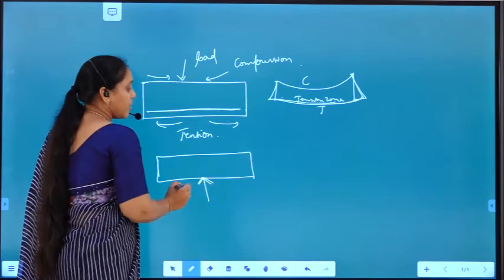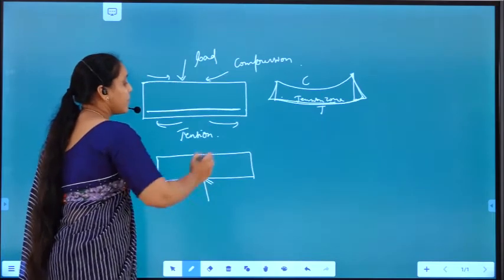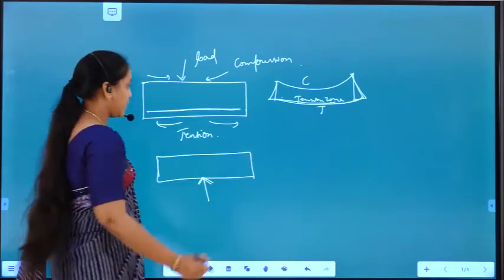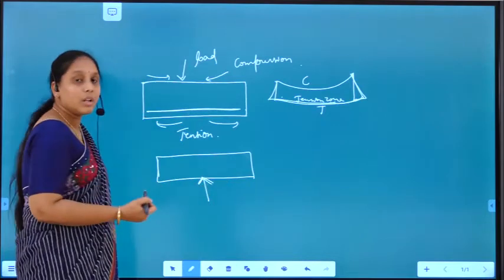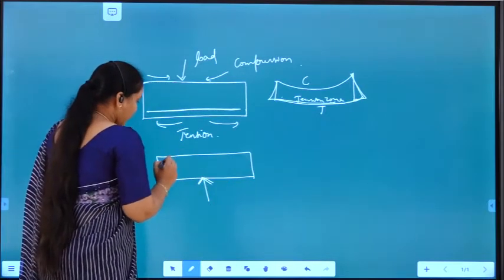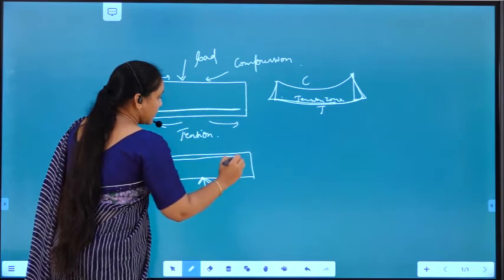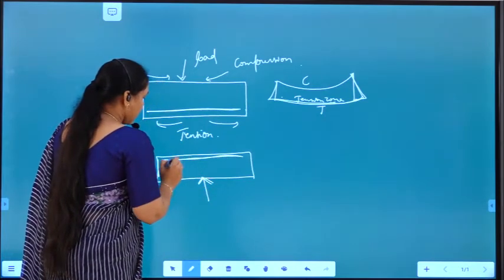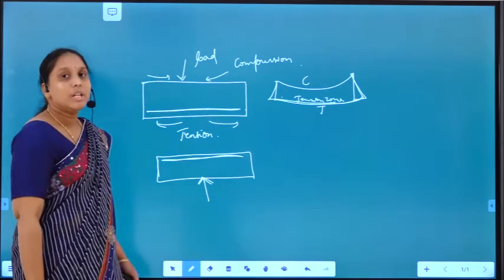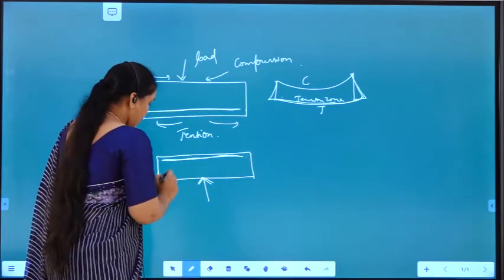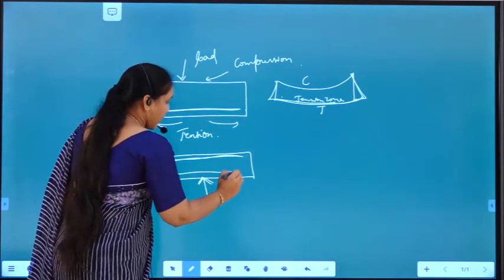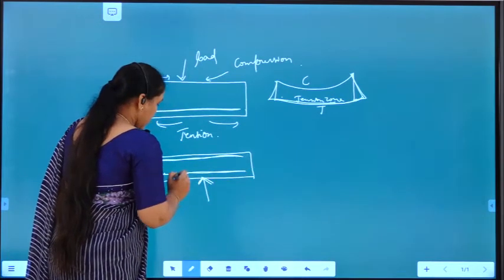This bottom part will be in compression and the top part will be in tension, isn't it? So then we have to provide reinforcement in this zone also, in the tensile zone.